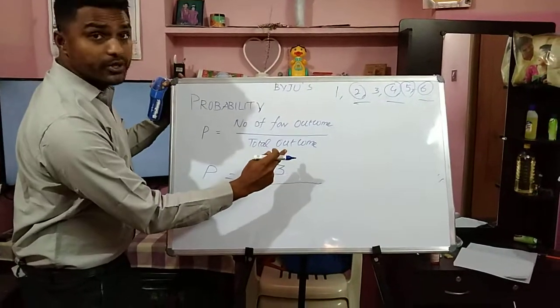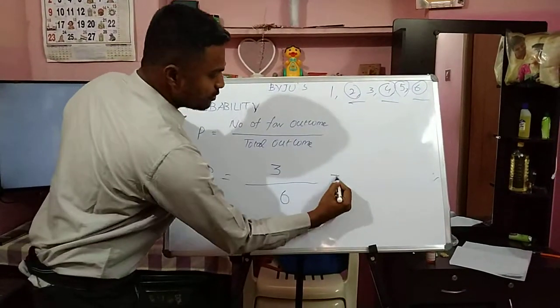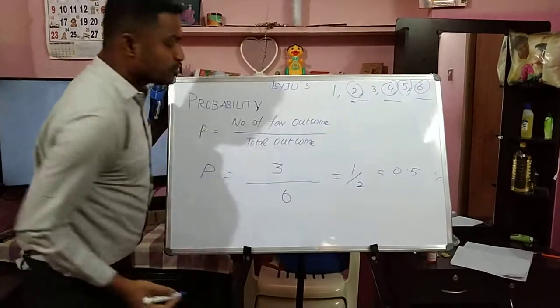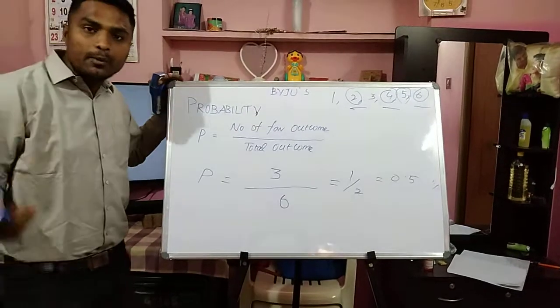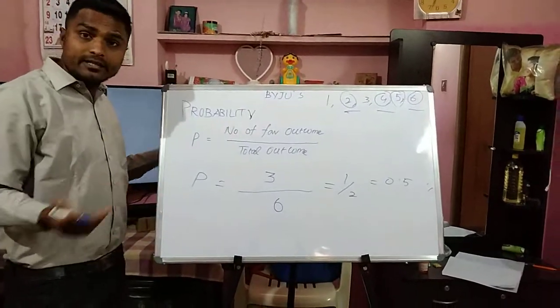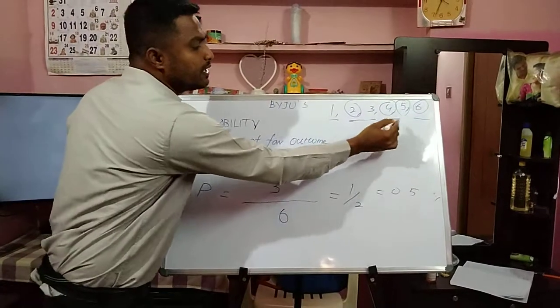And what is the total outcome here? 6. So which is 1 by 2, again it is 0.5. So the probability of getting an even number is 0.5. The same thing is applicable when you are expecting an odd number, which is 1, 3 and 5.